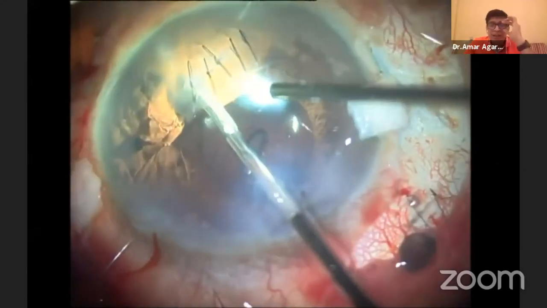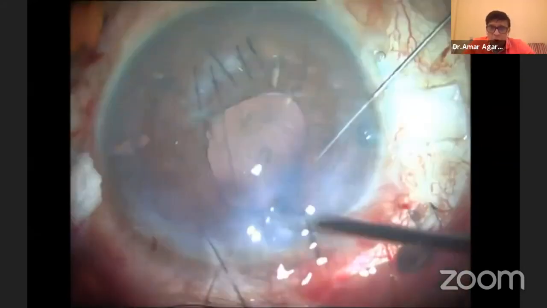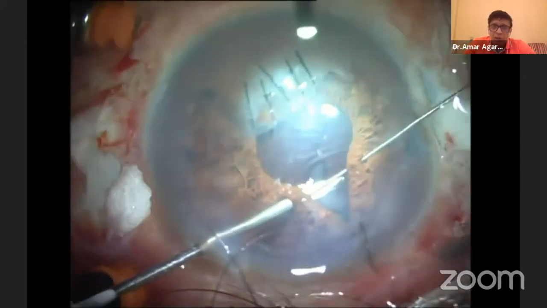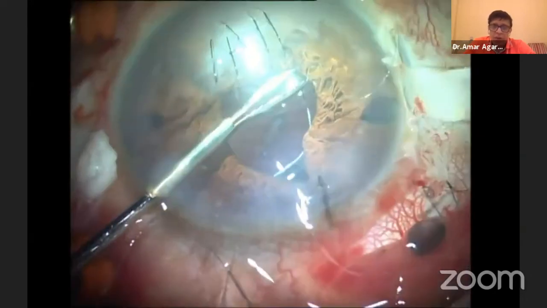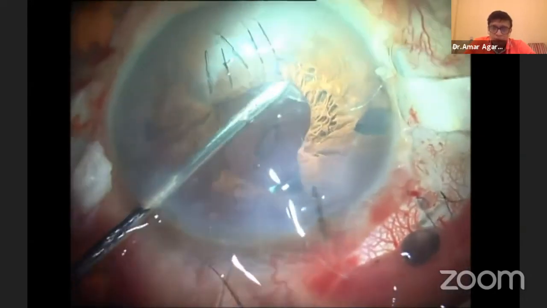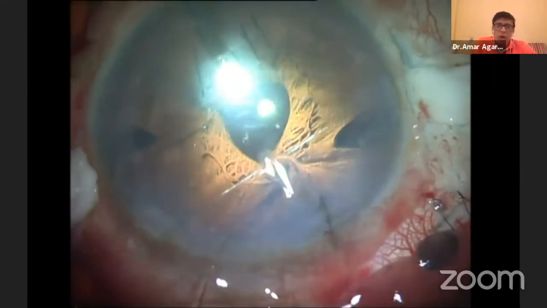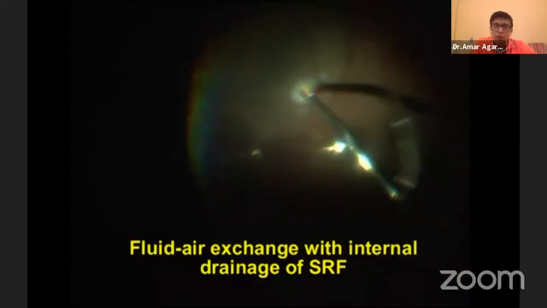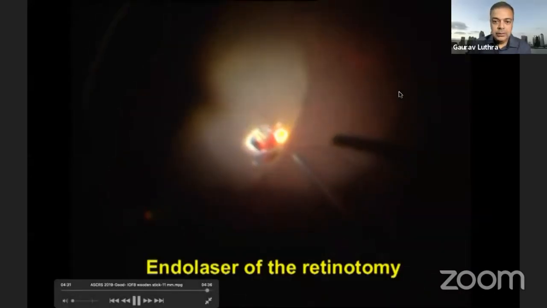But the reason I'm showing you this case is that we can do multiple surgeries all in one shot. I tend to always prefer to finish everything in one shot because it makes life easier for the patient. So that's why I tend to finish them all off in one shot. If you're comfortable in it, you can finish it all off like this, exactly how the patient looks. Once I have done this, you'll see now me just going inside, doing the fluid air exchange, endo laser it, and complete this particular case. You can see the endo laser being done.